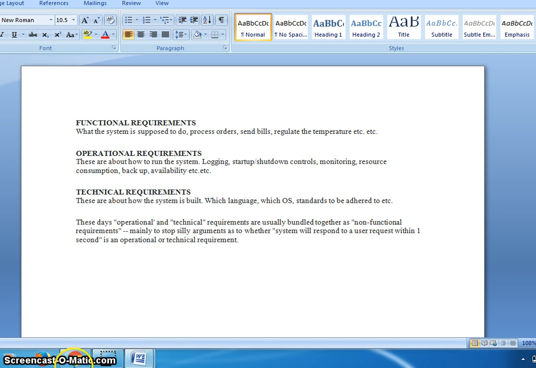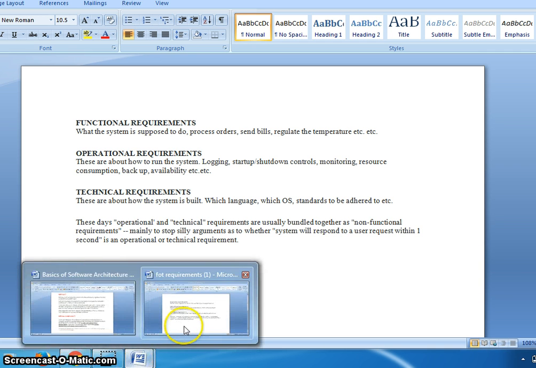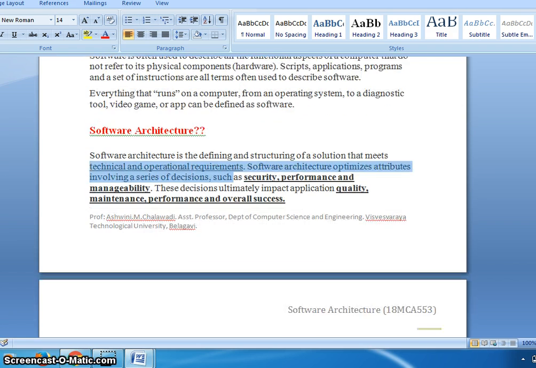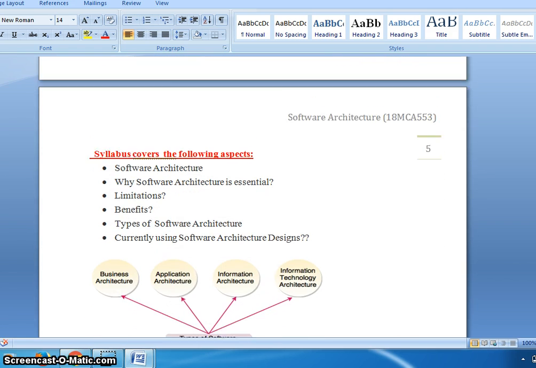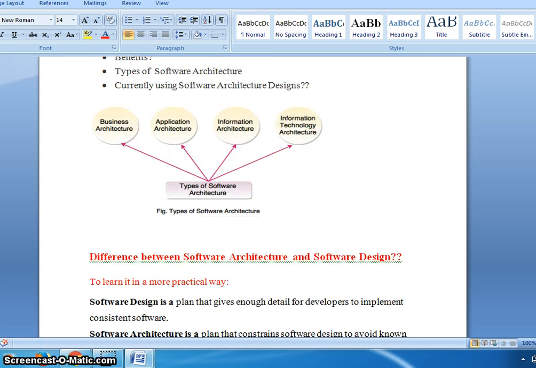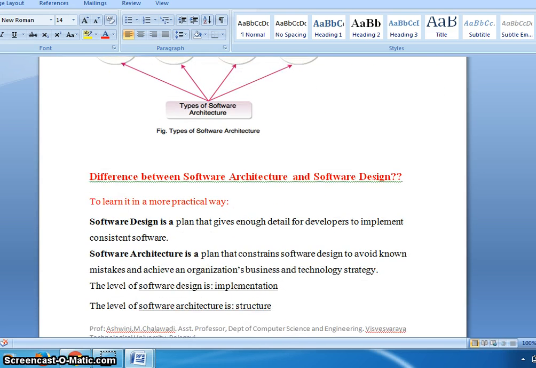Next we will begin in detail with software architecture. In the last class we discussed the different types of software architecture, how it is useful, and the difference between software design and software architecture.